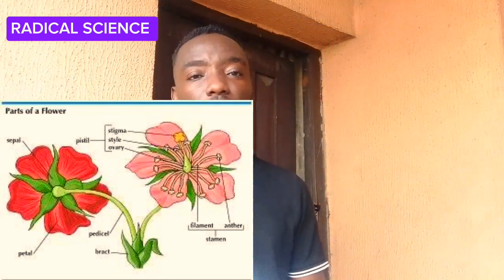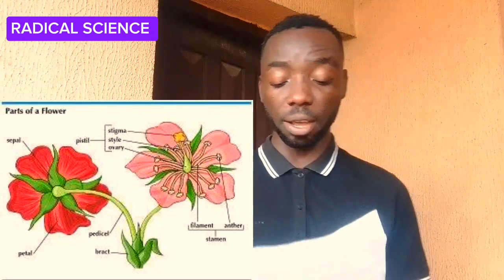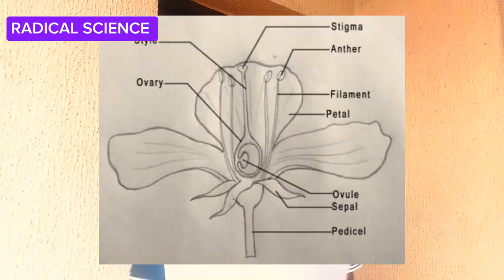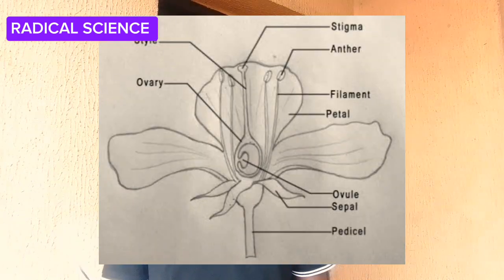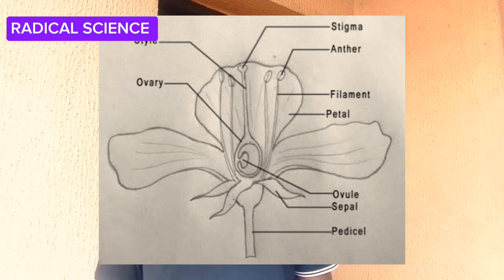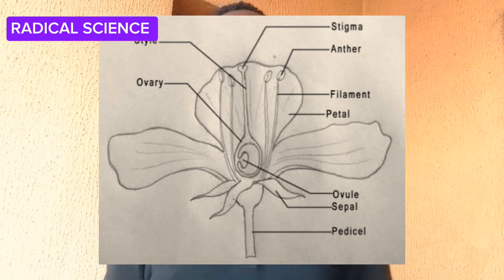Now let's take a look at the structure of this flamboyant plant. It contains the stigma, the style, the anther, the ovary, the ovule, the filament, the petal, the sepal, and the pedicel. Let us take a look at the kind of ovary that this flamboyant plant has.